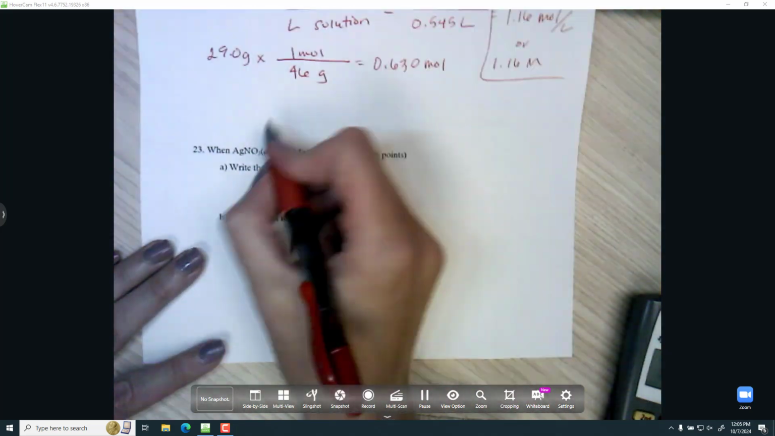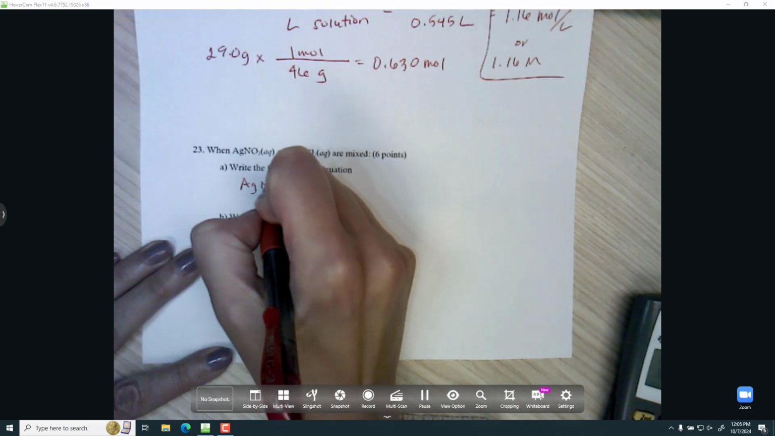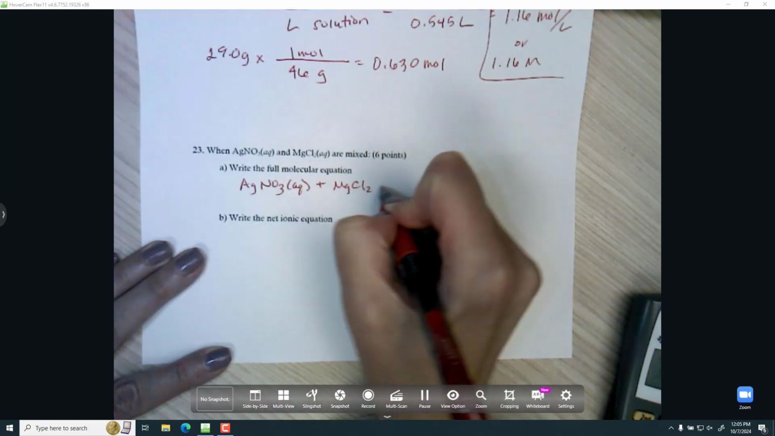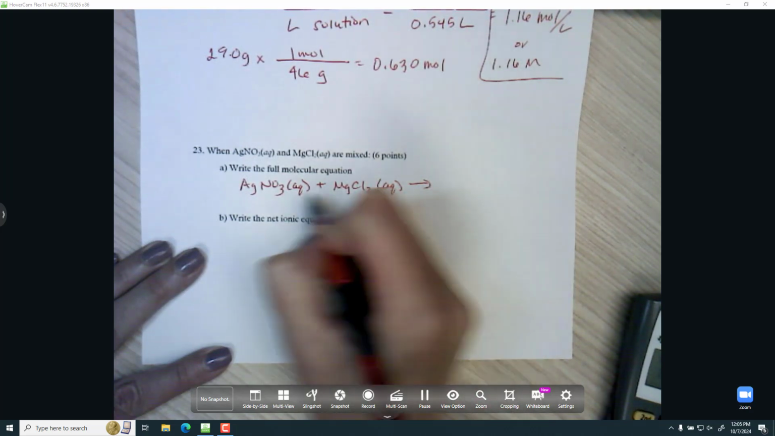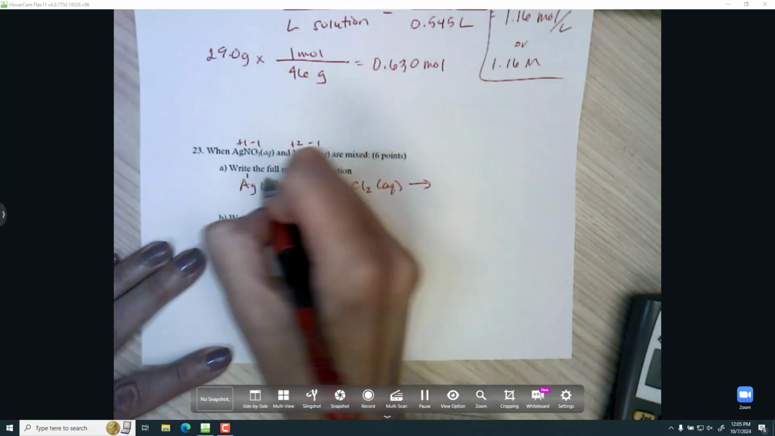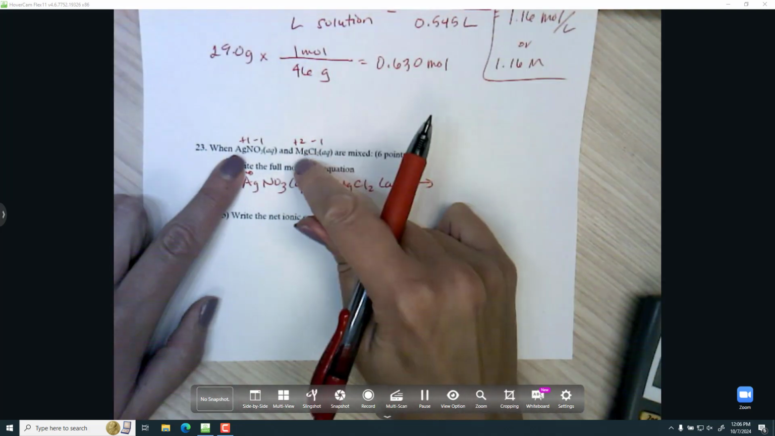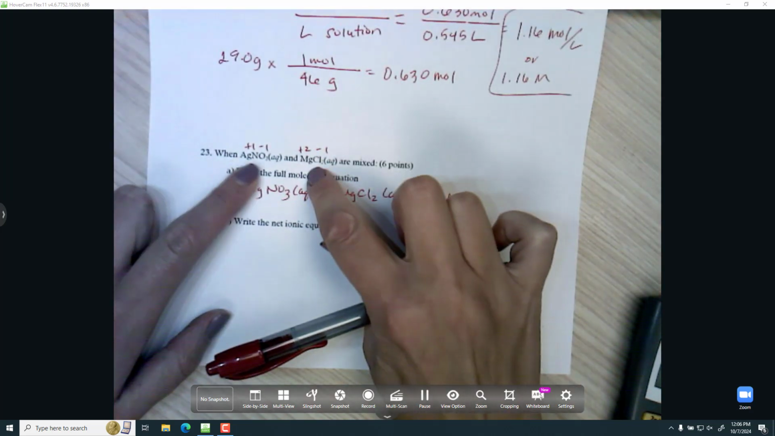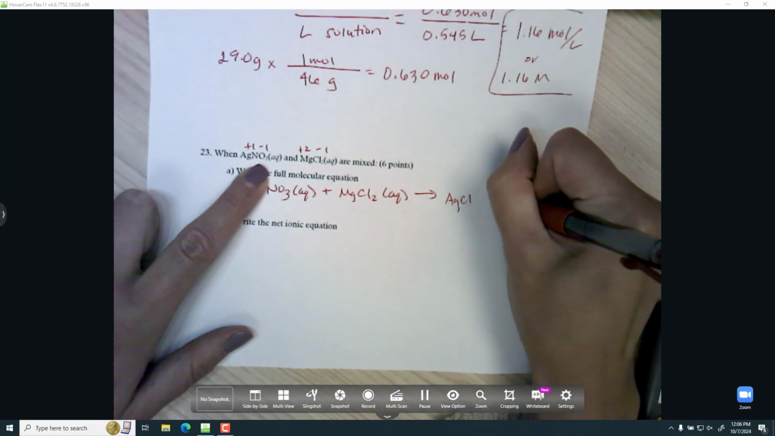All right, and then finally we're going to mix AgNO3 and MgCl2. So again, let's think about all the charges ahead of time. So +1, -1, +2, and -1. So silver and chlorine would just be +1, -1, 1 of each. And the magnesium and nitrate would be Mg(NO3)2.